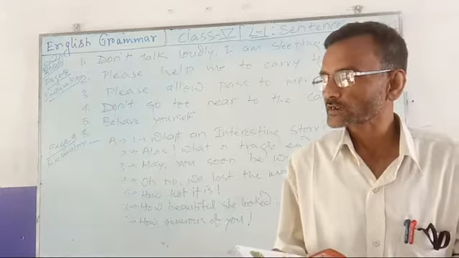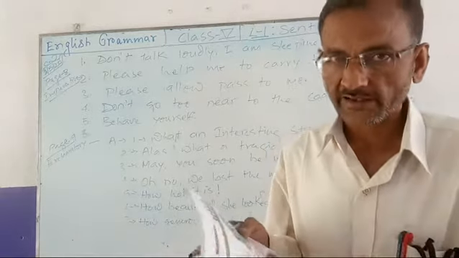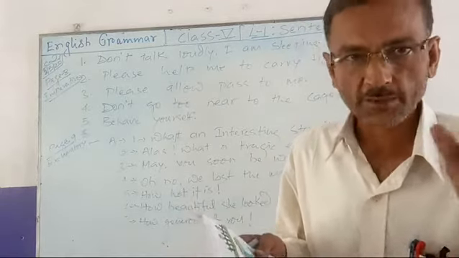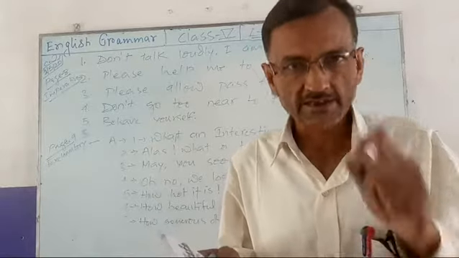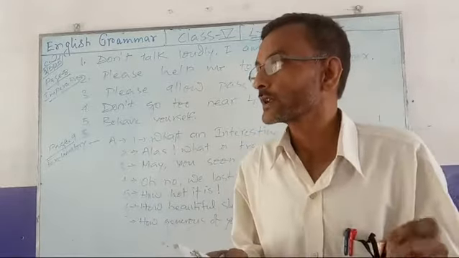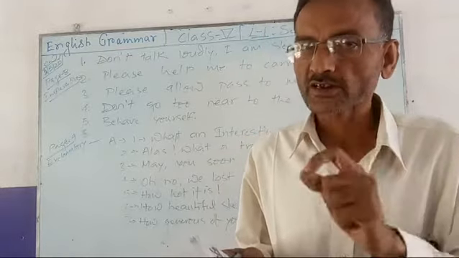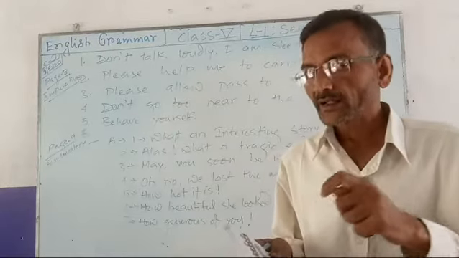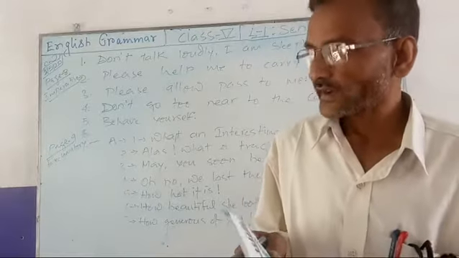This lesson 1 of your English grammar was based on the sentence. As you know now, a sentence will always begin with a capital letter and it will end with a full stop if it is an assertive sentence. But if the sentence is interrogative, then we have to put the sign of interrogation, that is, a question mark. But if a sentence is exclamatory, then we have to put the sign of exclamation at the end of the sentence.